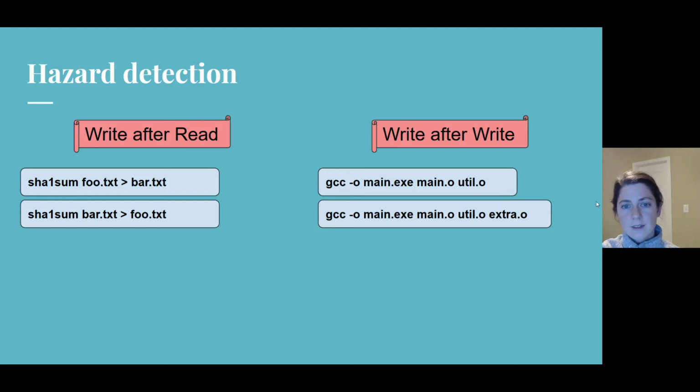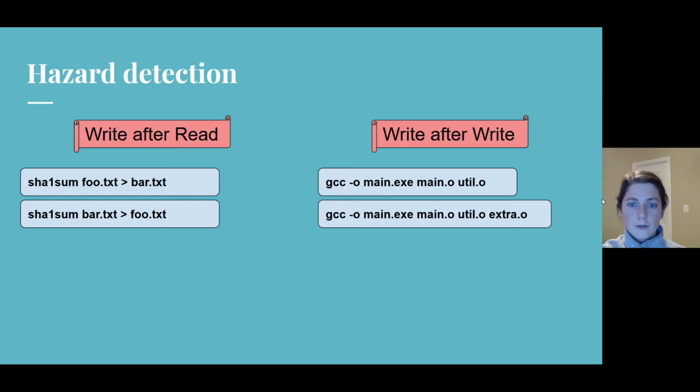If Rattle detects a hazard, currently it terminates the build. Rattle doesn't allow writes to occur after a read because on a rebuild where nothing has changed after the build completed, no command should be executed again, and writes after reads or writes violates this.